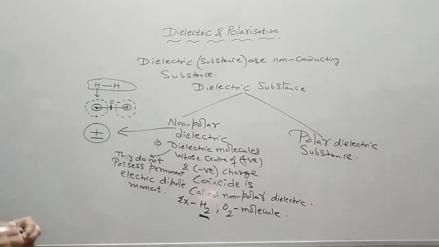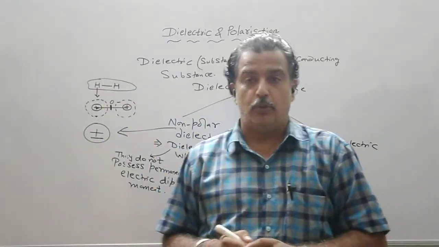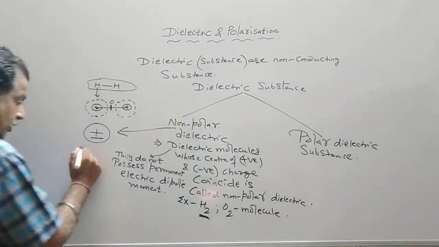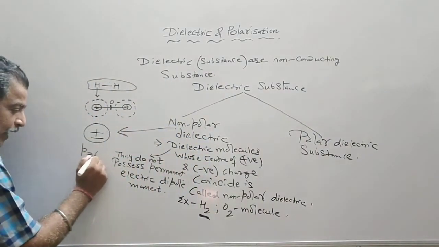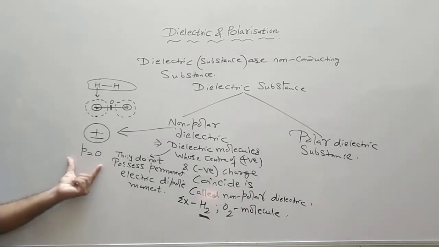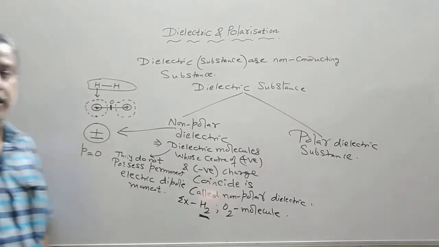It means the distance between the centers of the positive and negative charge is 0. Now if the distance is 0, what will be the dipole moment? Dipole moment is q into distance. So the dipole moment of a non-polar molecule comes out to be 0. So this is the non-polar dielectric.